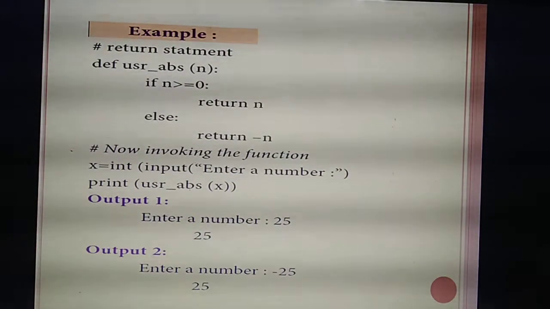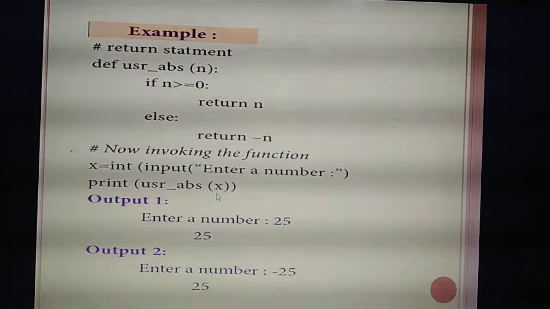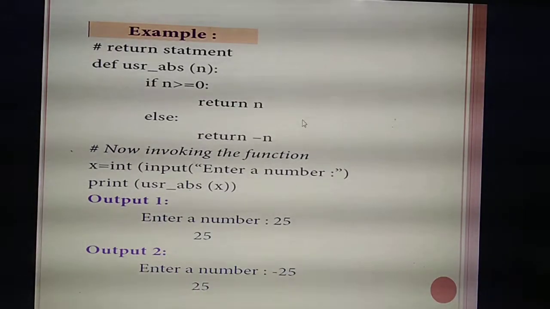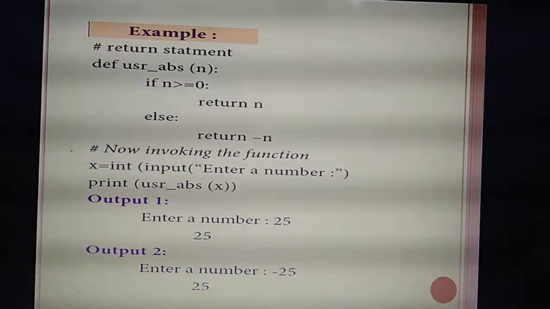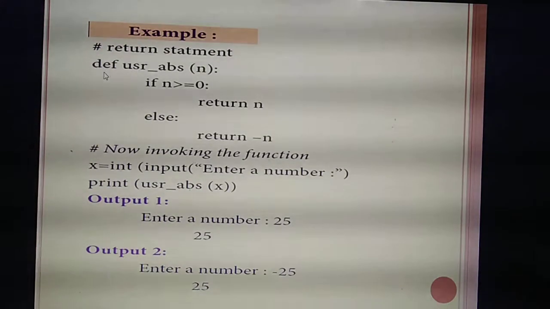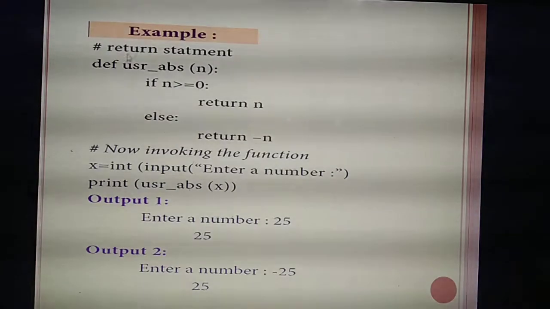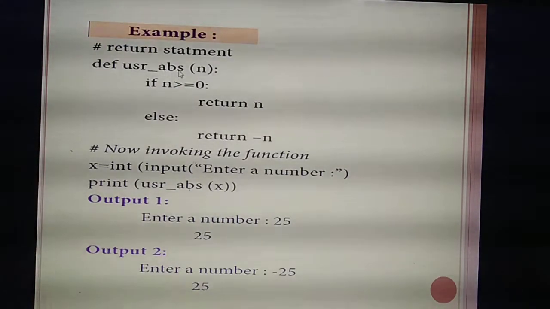USR ABS. So you are assigning the number to which variable? X. So you need to call the variable x. Understand? So first you are defining, first you are going to write the function. What's the name of the function? Def. What's the keyword of the function? Def. Then you are giving the function name USR ABS.